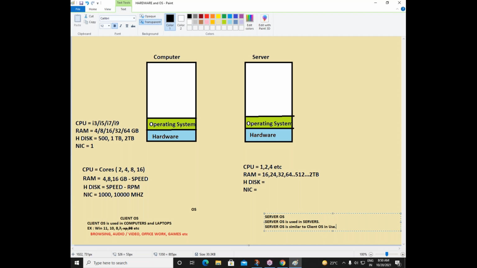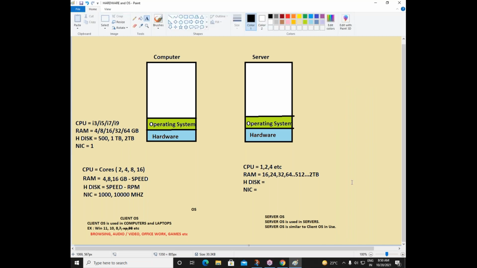So if it is so similar to client operating system, then what is the difference? One of the differences here is, see, every software is a paid software. There is no software which is free in a way, right? Most of the software we need to pay for. And if you see some software is free, it is free only for some time and only some basic options are free in that particular software. Not everything is free. Got it?